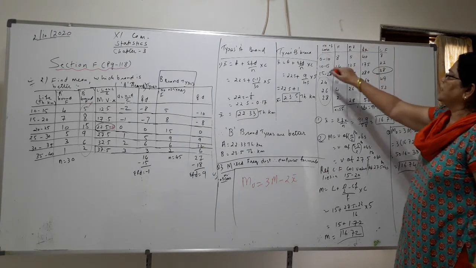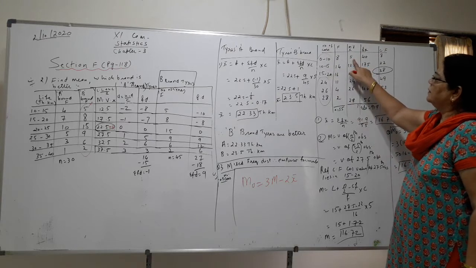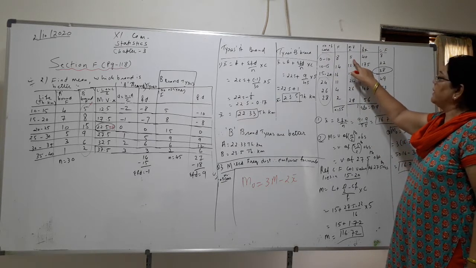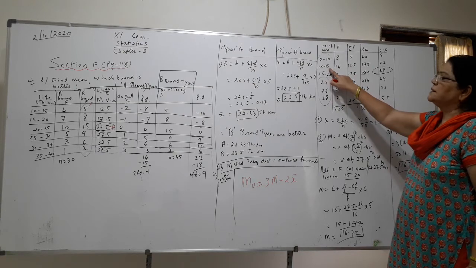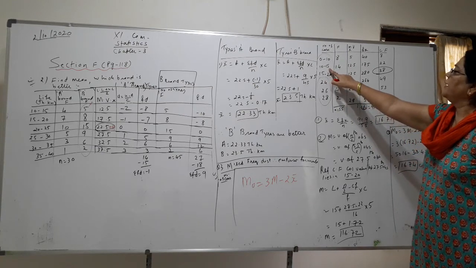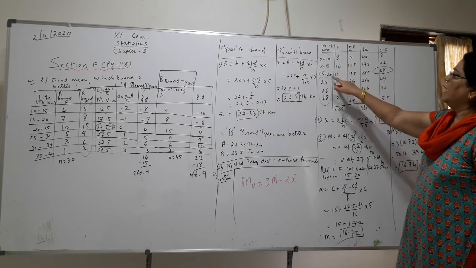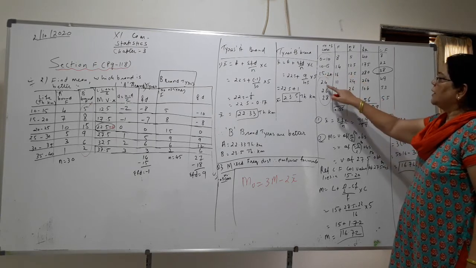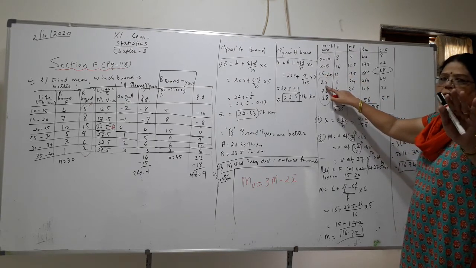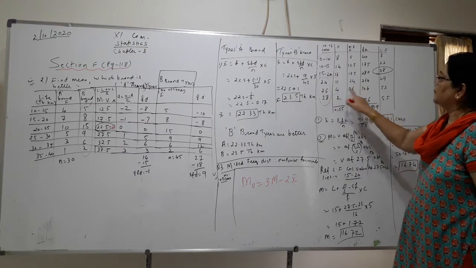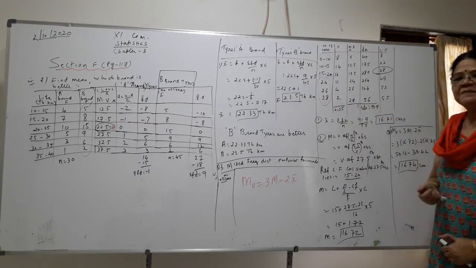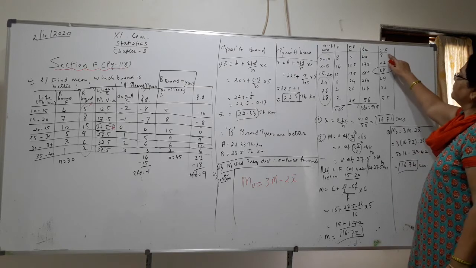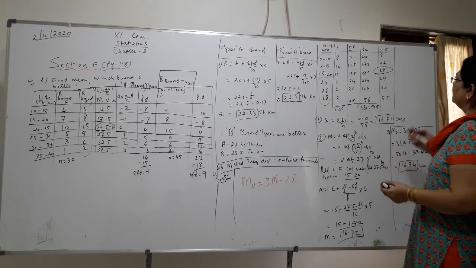Mid value. See children, 0 plus 10 is 10, 10 divided by 2 is 5. 10 plus 15 is 25, 25 divided by 2 is 12.5. And here 35 divided by 2, 17.5. For the discrete ones, there is no mid value. You have to write as it is: 24, 26, 28. Okay, then CF. CF we are going to find for median.